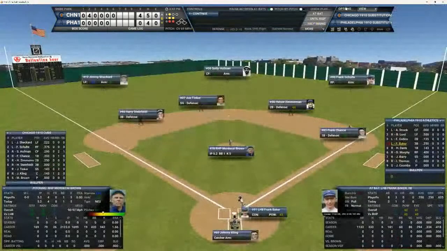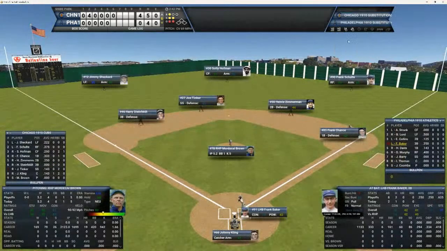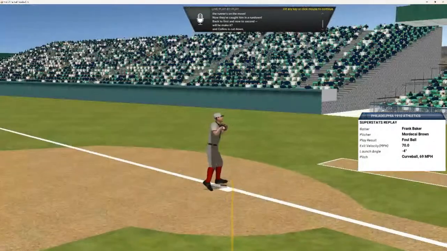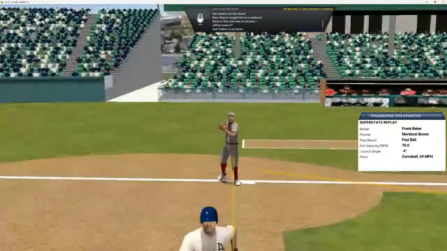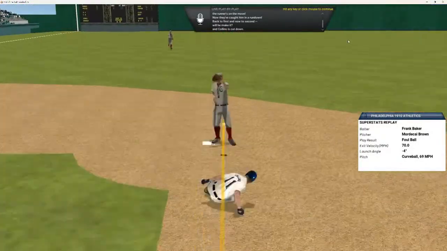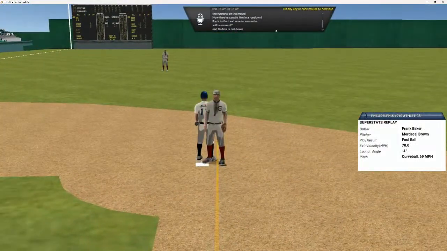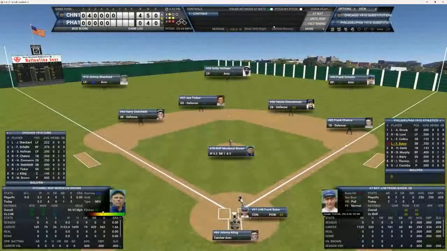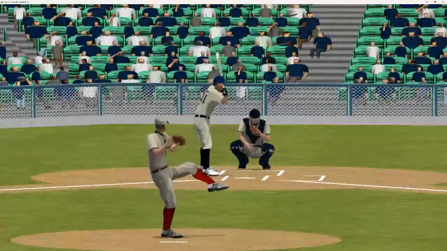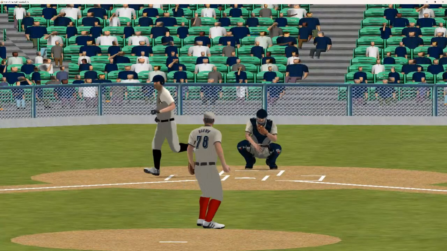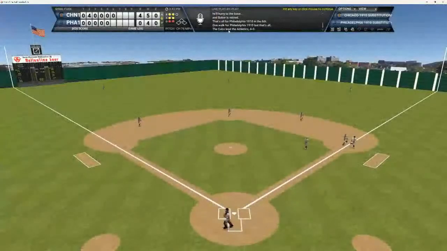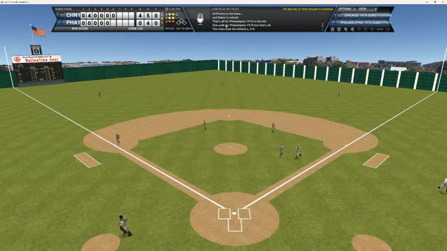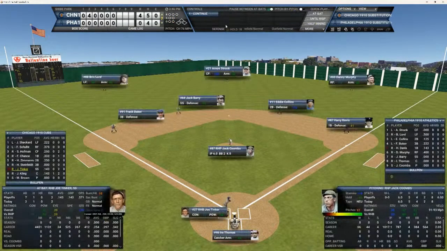Take a look at that again in the slow-mo replay here. 1, 3, 6, 3, 6. Put out there. So now there's 2 down, nobody on for Baker. And here's the 2-2 count to Frank. And of course, he's probably going to get a base hit. Nope, that's going to be a ground ball down the first. Might have been a double play ball, and that ends the inning. We go to the 7th.